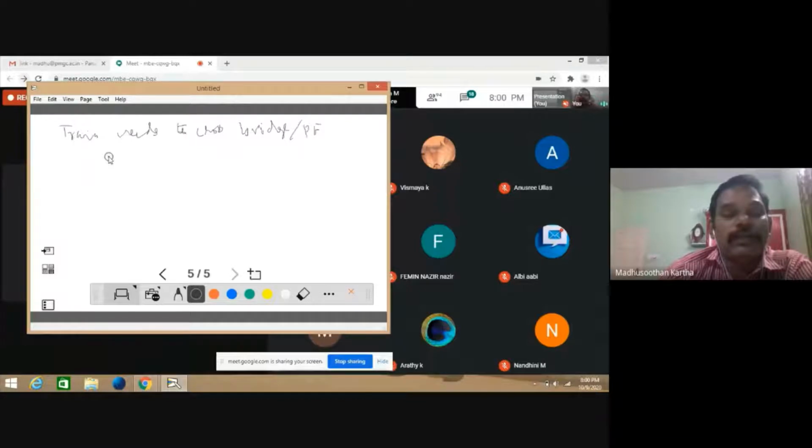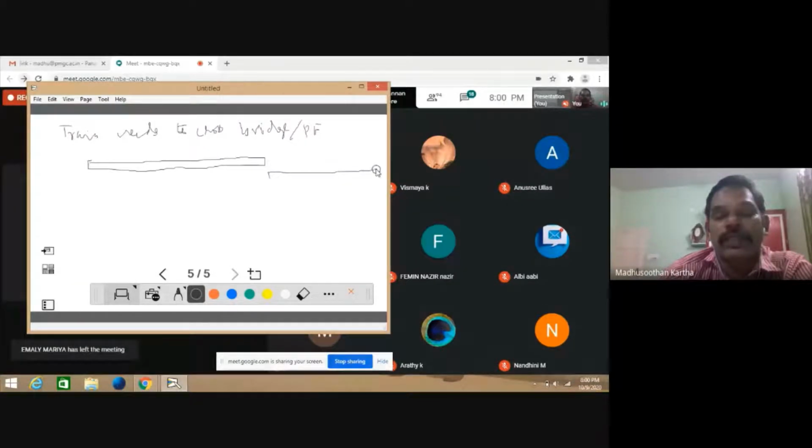That means how can we calculate the time in seconds? You can take the logic like this. This is what is called the train length, and this is the length of the bridge.